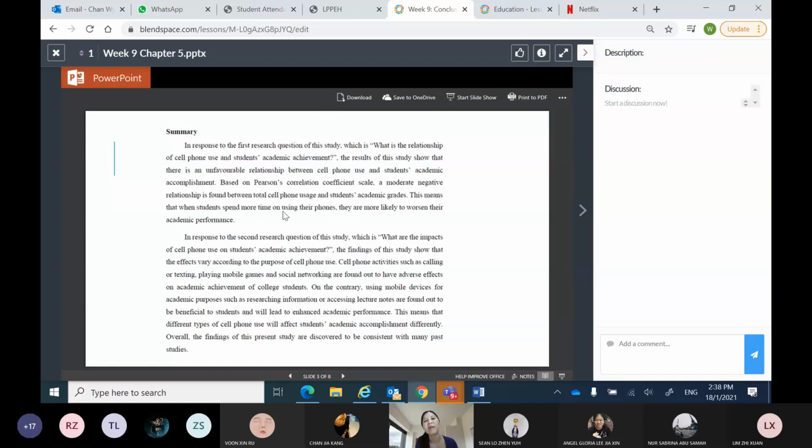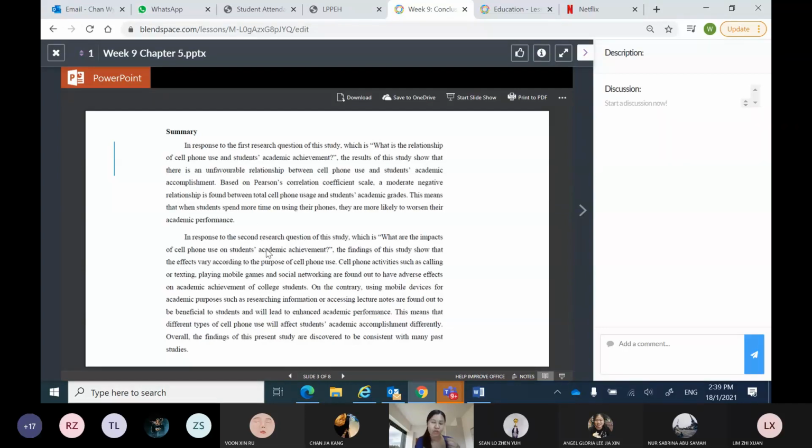This means that the more time students spend on their phones, the more likely they are to worsen their academic performance. Okay, so the more time you spend, the worse you will perform academically. Okay, so this is what the findings of your research were. This is to answer the first research question, which is about relationship. Okay, you don't have to specifically use Pearson's correlation coefficient, but if you want to, it's up to you.